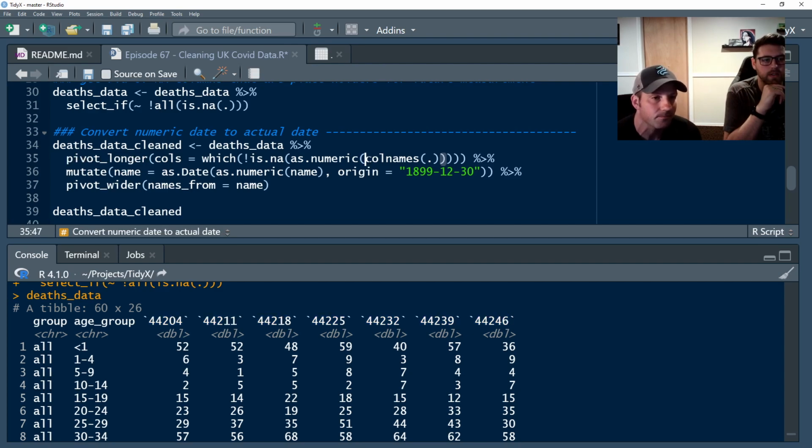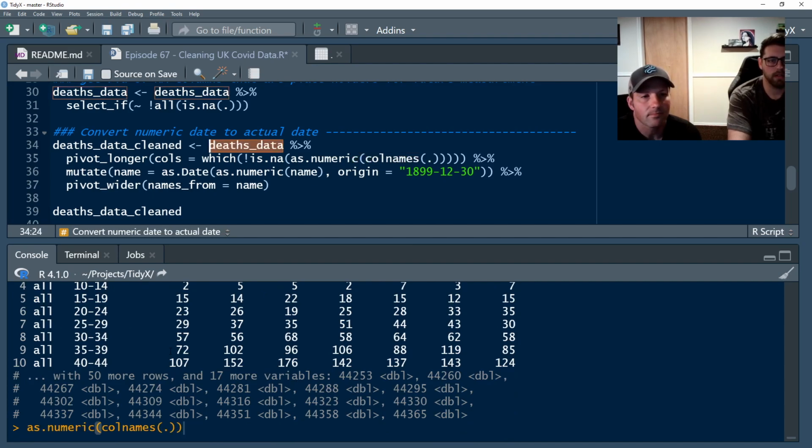What I'm going to do is call the function names on our data set. The dot, when you're working with Tidyverse, if you weren't aware, references the data that you're piping into your function. So I'm going to get the column names of deaths data and call as.numeric on it. That will try to convert all those column names into numbers, which will work for these, because they are actually numbers at the end of the day. However, these first two columns, for example, will be converted into an NA and we'll get a warning.